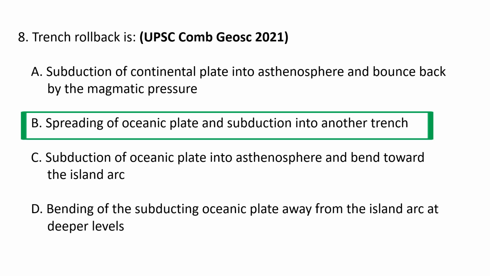The backward motion of the subduction zone relative to the motion of the plate which is being subducted is called the trench rollback. This is also known as a hinge rollback or hinge retreat. I will repeat. It is nothing but the backward motion of the subduction zone relative to the motion of the plate which is being subducted, and this is also known as a hinge rollback or hinge retreat. So B is the correct option.